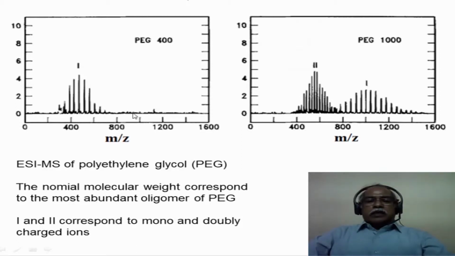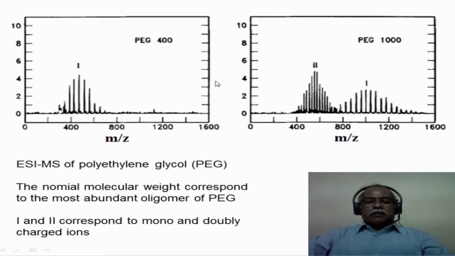Now polymers are usually not unidispersed systems. They are polydispersed systems. In other words, there is a range of molecular weights that are going to be present in synthetic polymers. A typical example is polyethylene glycol. Polyethylene glycol is commercially available in different molecular weights. They are called PEG, and the number that is associated with it is the average molecular weight of that particular polyethylene glycol. PEG 400 means the most abundant molecular weight in this particular synthetic polyethylene glycol is 400. Molecular weight 1000 is PEG 1000, and so on.